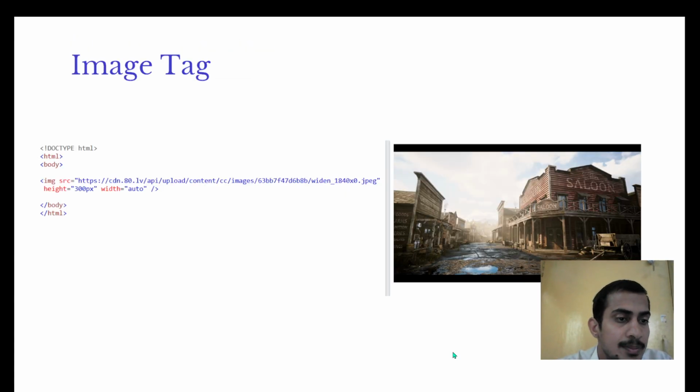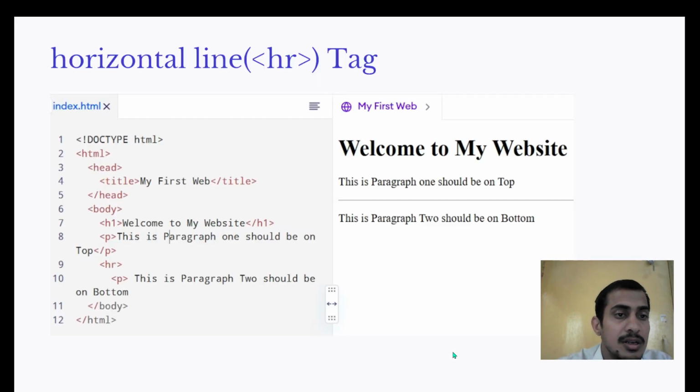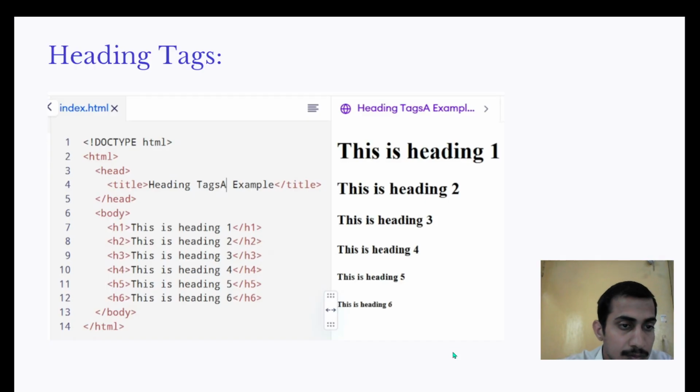This is the first example of how I can insert an image, like img src in the body, and here the height and width can be auto adjusted. This is the horizontal line, the hr tag, which I can use to divide paragraphs. This is the heading tag, which shows the document heading in different ways.